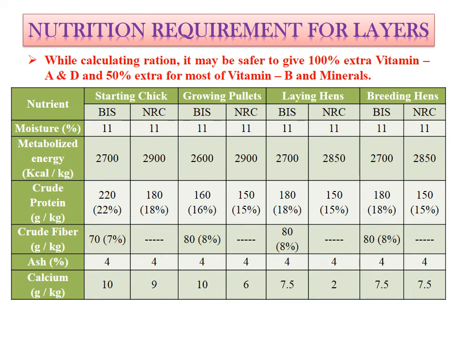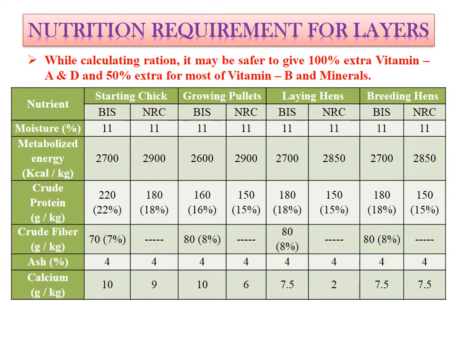For laying hens it is 2700 and 2850 kilocalories. For breeding hens the requirement according to BIS is 2700, while for NRC it is 2850. So what is this metabolizable energy? For example, suppose we have given a feed to the animal in which there was 100 kilocalories of energy.